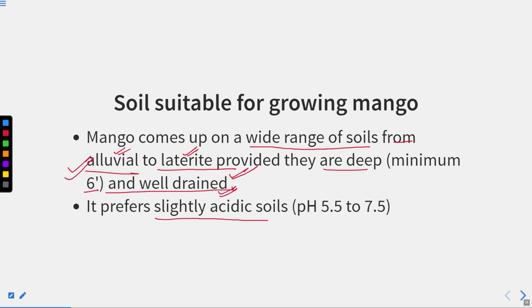It prefers slightly acidic soil, that is 5.5 to 7.5 pH. So this is also very important. This is the type of soil that is required by the mango fruit crop.